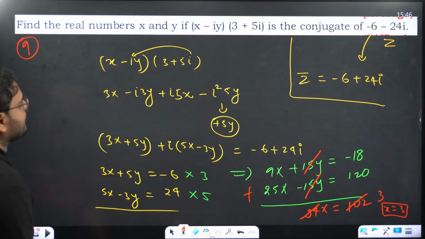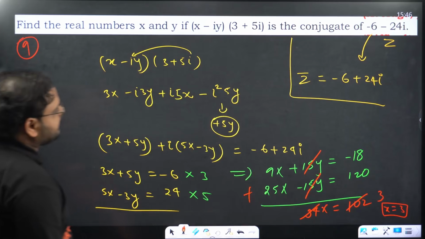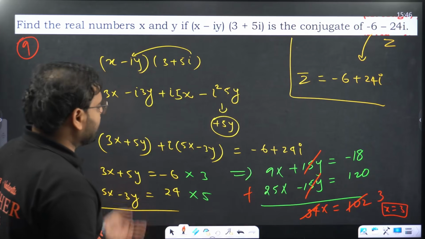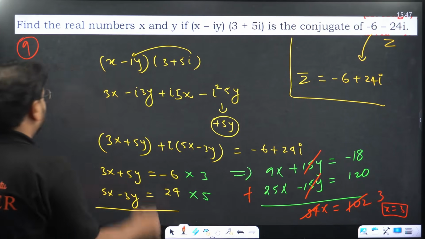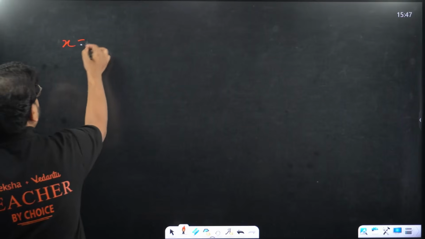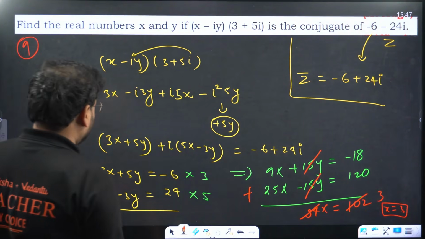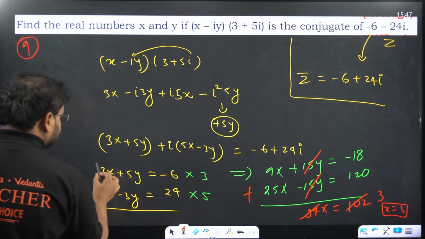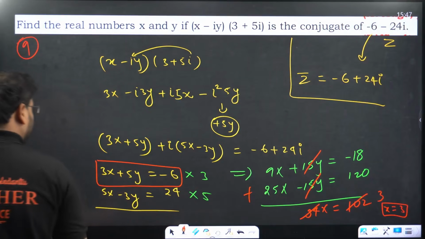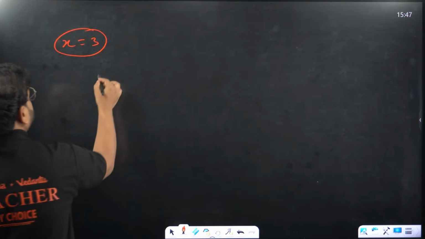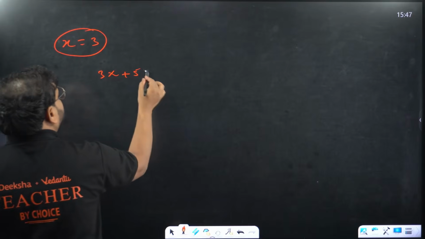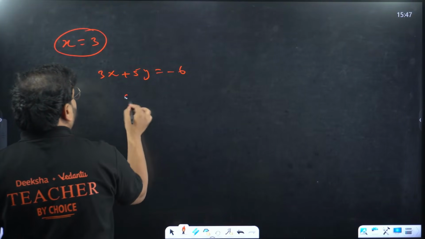Let's look at y now. So y is nothing but, you can put in any equation, right? I'm getting x value as 3. For y, I'll use this equation, 3x plus 5y is minus 6. I want to find out y value.